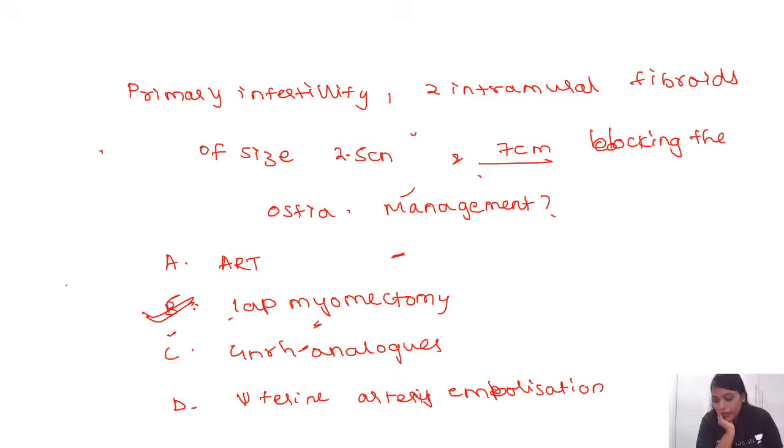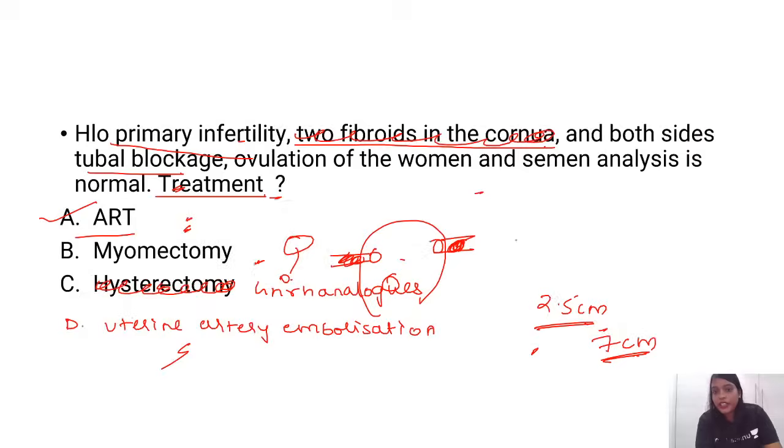If it is an intramural, yes, if the question is this, then it is laparoscopic myomectomy. Okay, because in the previous question which I wrote, what I assumed was that there are two cornual fibroids and tubes are blocked. That is completely different. So if this is the question, it is laparoscopic myomectomy. Right, let's go to the next question, guys.